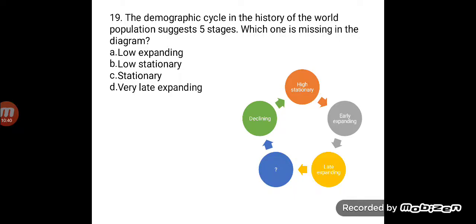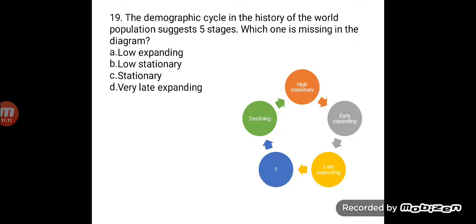Then there is early expanding stage, where the death rate begins to decline but the birth rate remains unchanged. Many countries in South Asia and Africa are in this stage right now. Then there is late expanding stage, where the death rate declines further and the birth rate also tends to fall. India is in this stage now, and China and Singapore have shown a birth rate which has declined rapidly because they took a lot of measures for population explosion.